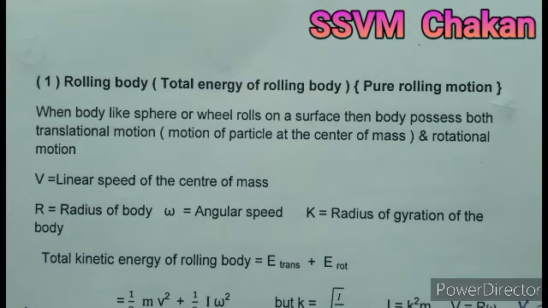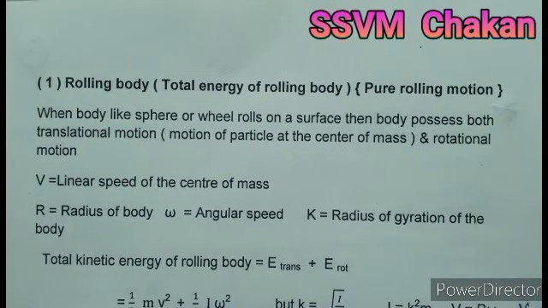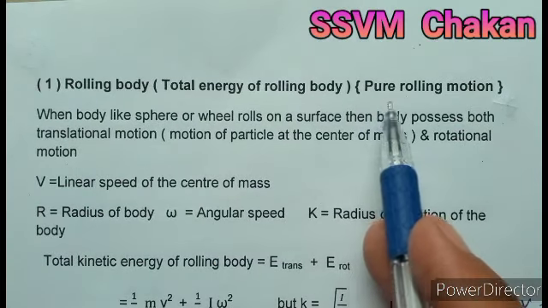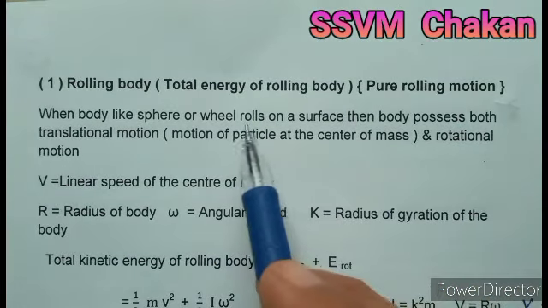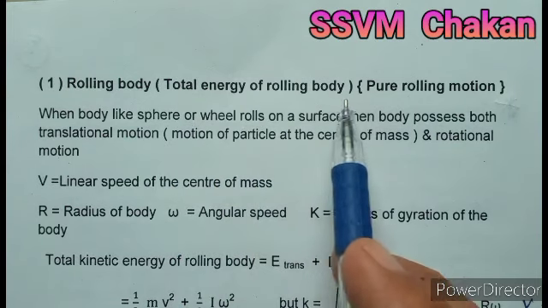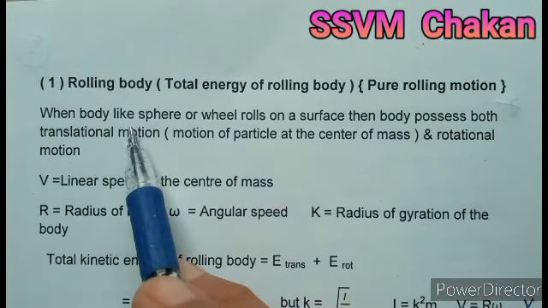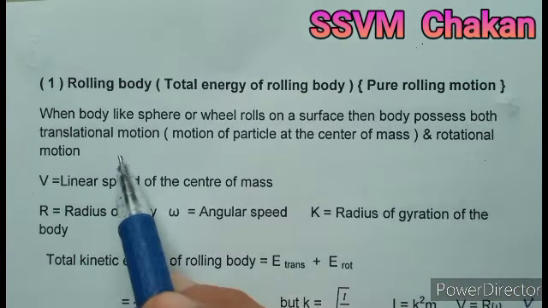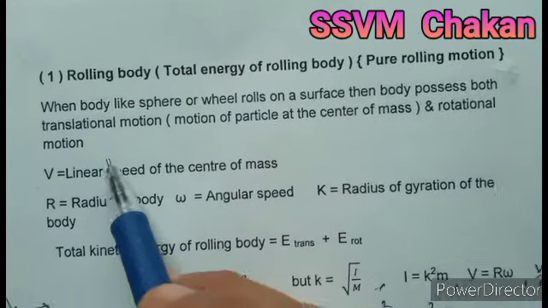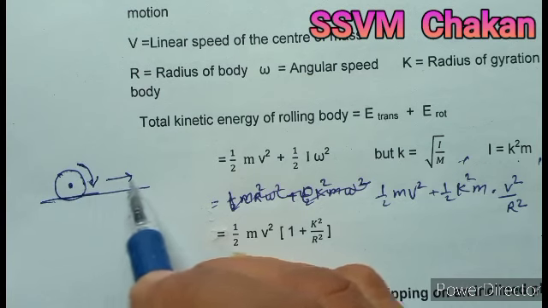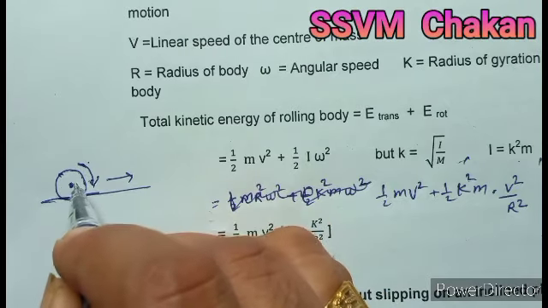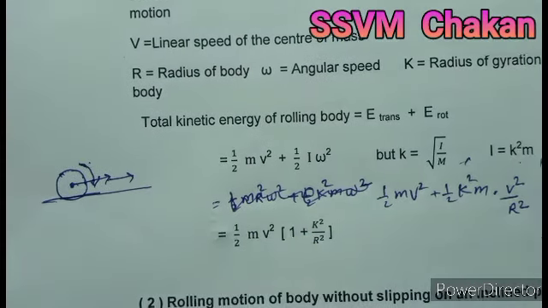Last topic, rolling motion. We consider the rolling motion on a plane surface as well as on an inclined surface. First we see the rolling body, that is purely rolling motion, a motion on a plane surface, and we calculate the total energy of a rolling body. When a body like a sphere or a wheel rolls on a surface, the body possesses both translational and rotational motion. Suppose this is a coin. Now it rolls and moves on the surface. So it has this rolling motion, as well as the center of the body moving in a straight line.